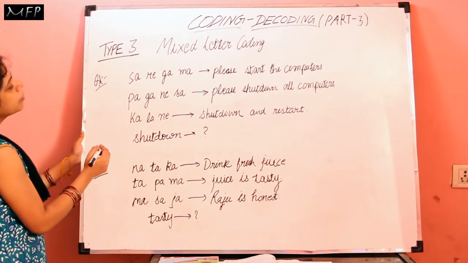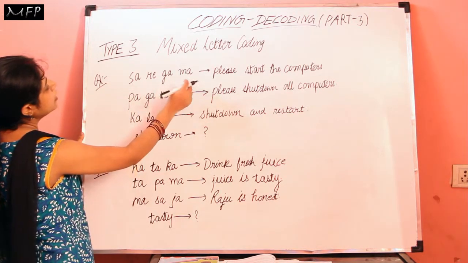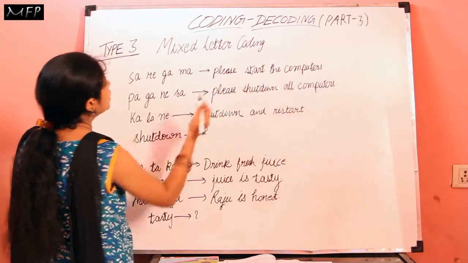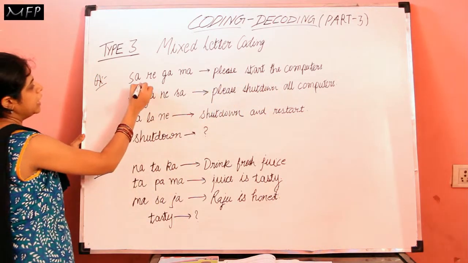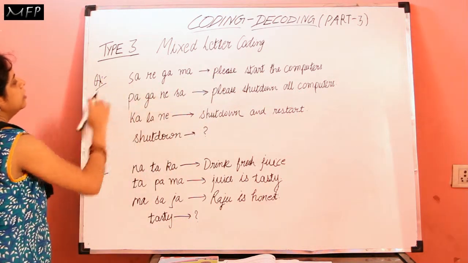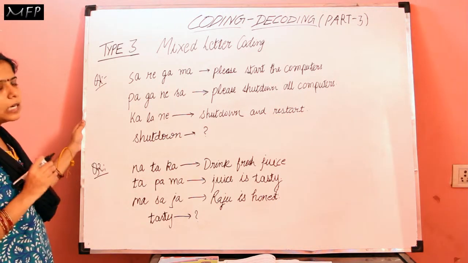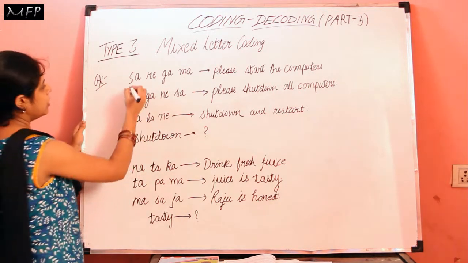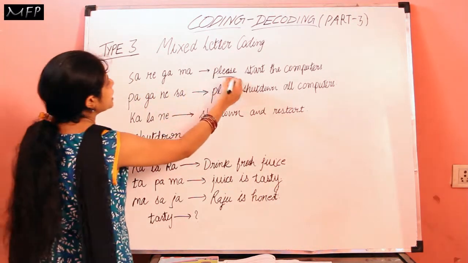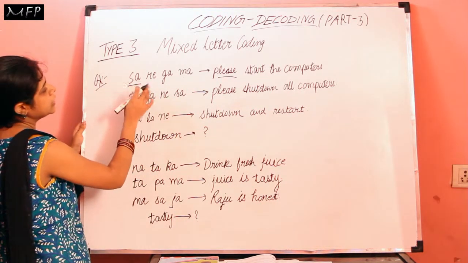Here the code is given, sa re ga ma, and the sentence for this code is given, please start the computer. Here we must clearly remember that it is not compulsory that the code for please will be sa, just because it comes first in the sentence.